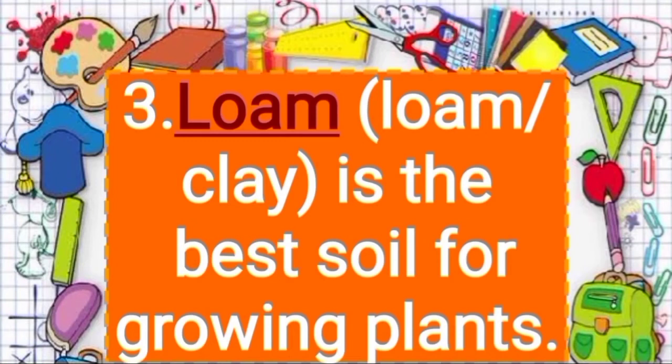So as you know, loamy soil has almost the same amount of sand, clay and silt. This soil is the best soil for growing plant and it is rich in nutrients and humus and allows water to pass through easily. So, loam is the best soil for growing plants.